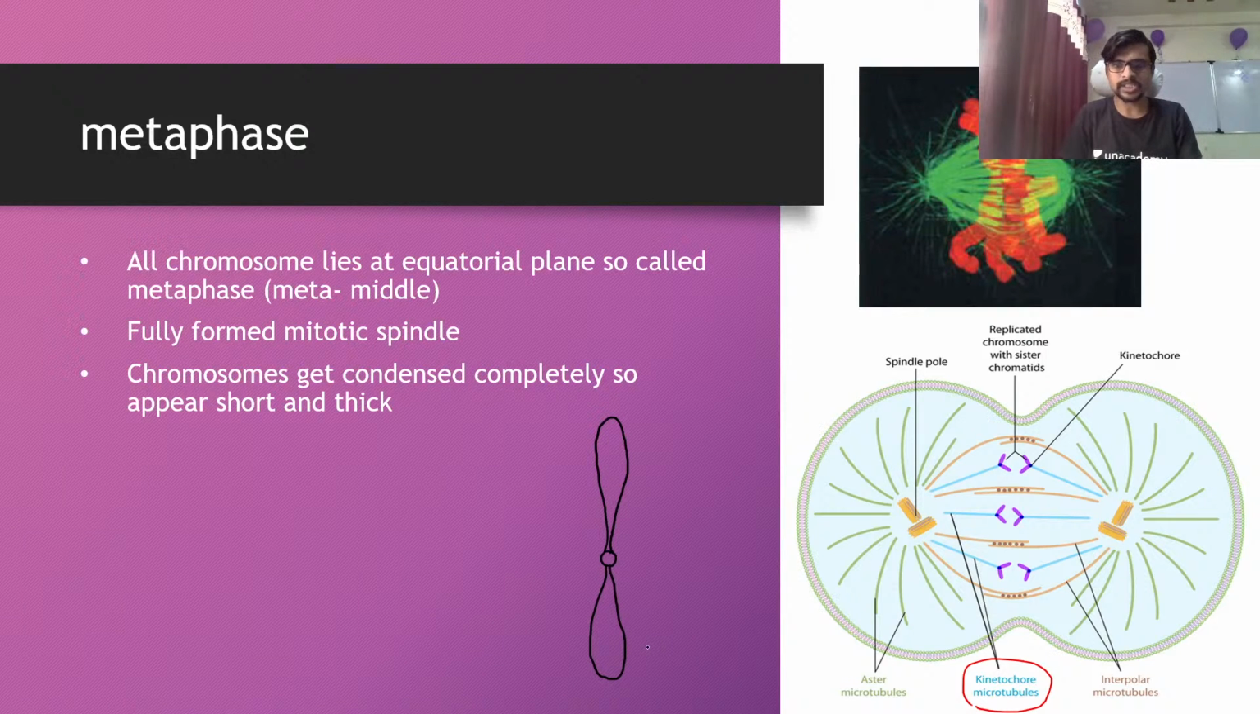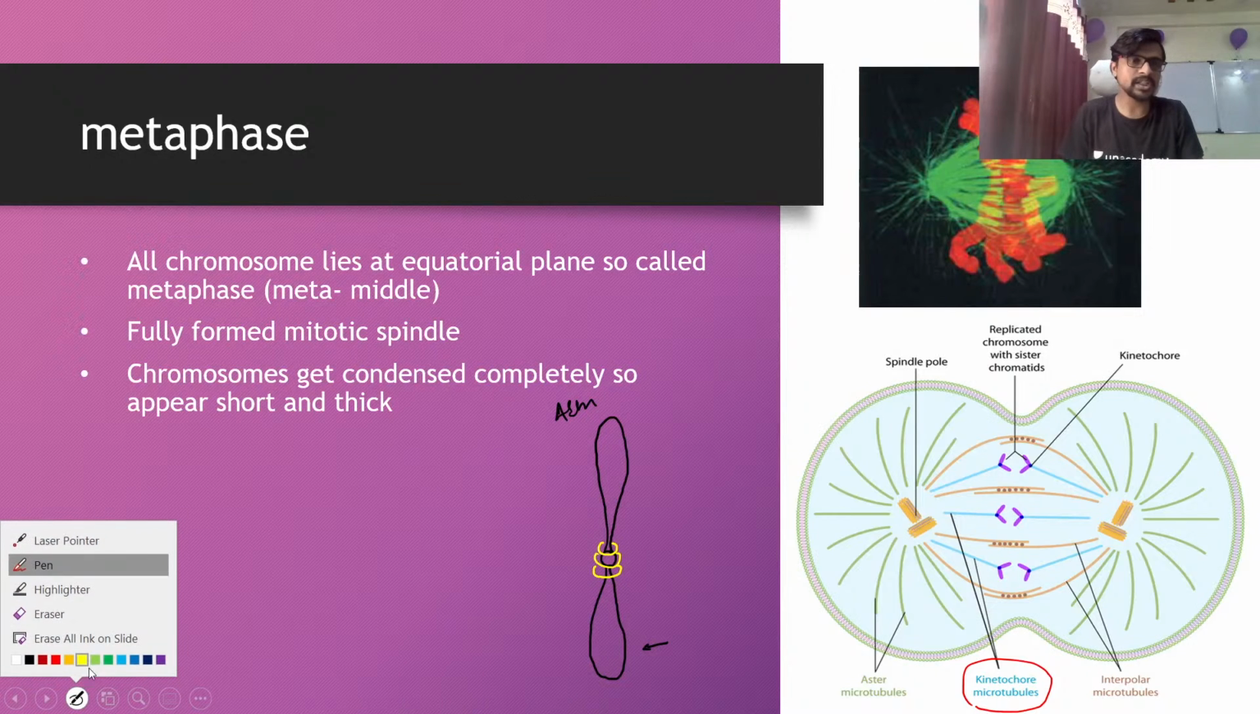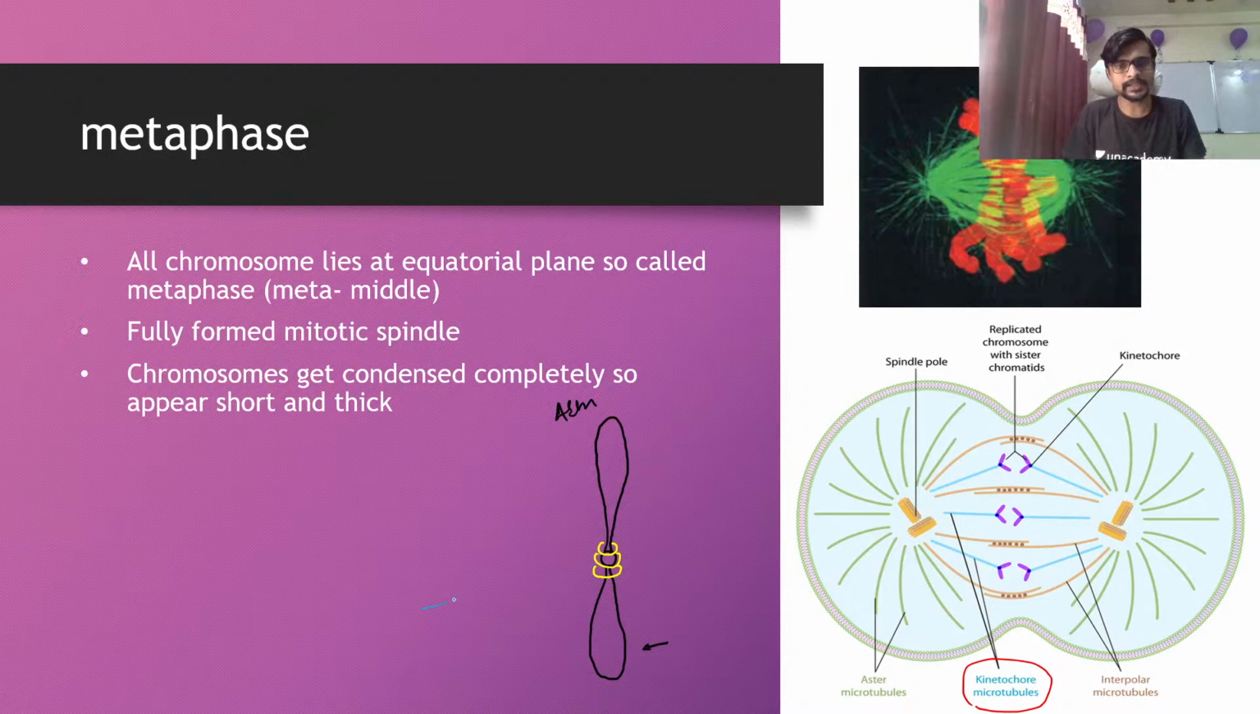For example, this is the chromosome. This is called the arm of the chromosome, the upper arm. This is the central part, the middle part of a chromosome. It's not the centrosome, guys. This is the central part where the structure is present. The yellowish structure I am going to draw is called the kinetochore. It is a proteinaceous structure.